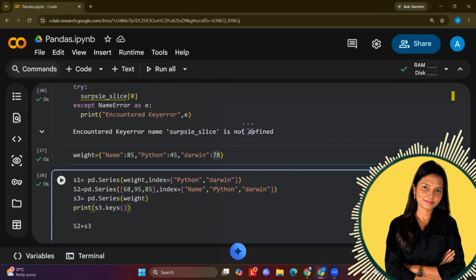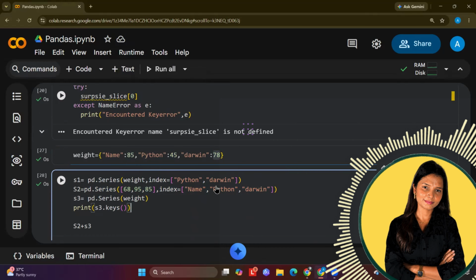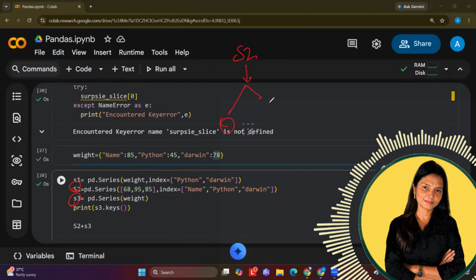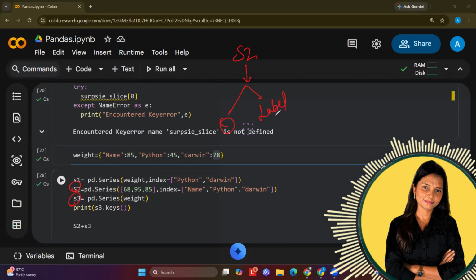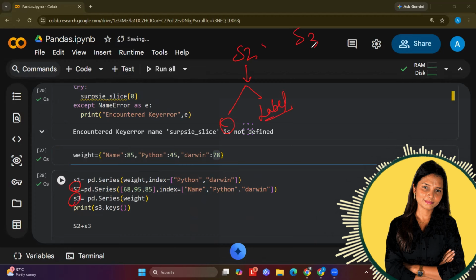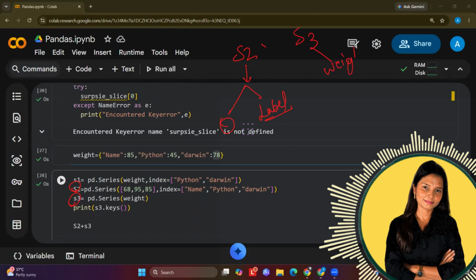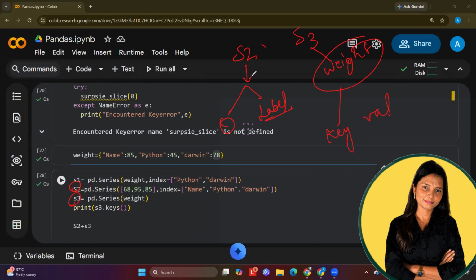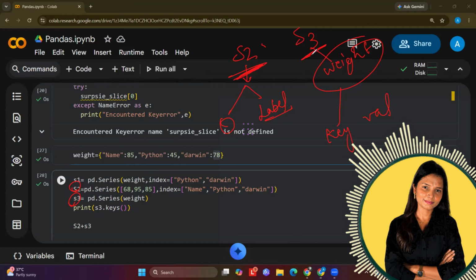And the second time when I am creating, which is over here, S3 and S2. In S2, I have initialized both of the things, values and the labels, in the same line, right? And S3 is something which is using the weight. And in weight also, I have mentioned the key value pairs. So there is a difference. In one I'm using a list format, and in the other I'm using a dictionary format.